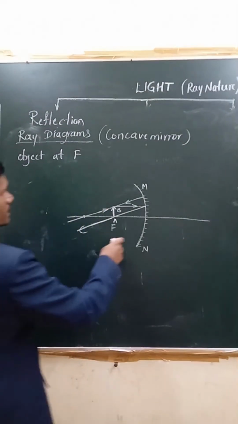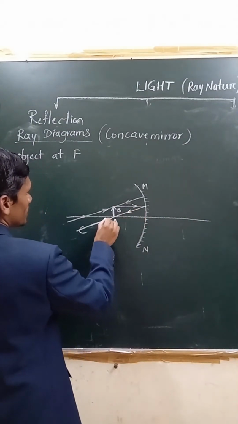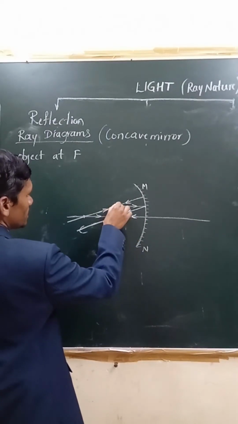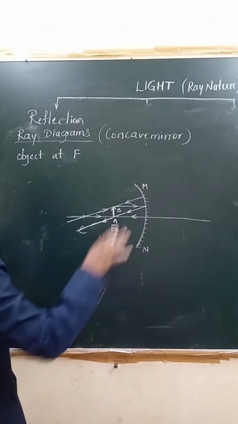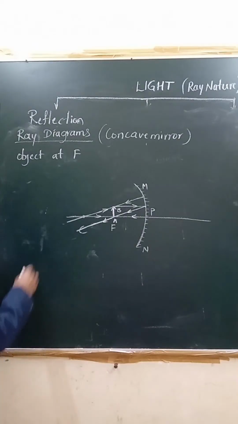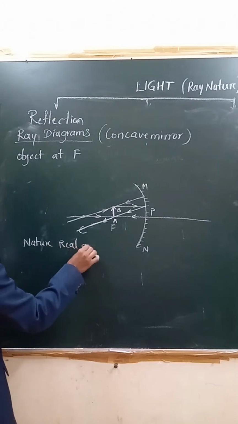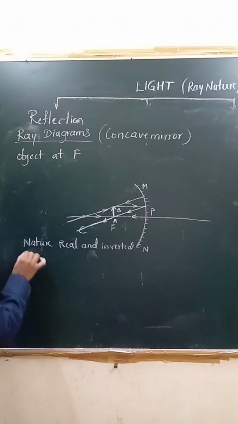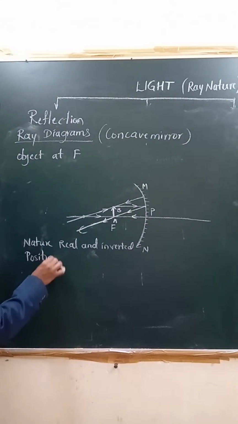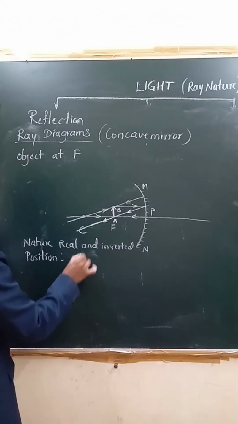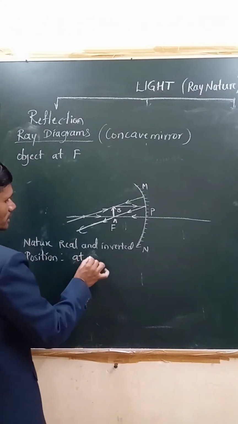So we can say here you have to show all this. After reflection, how it passes. If this is AB, the image cannot be shown here because it is formed at infinity. Remember, all these you need to show. Now what we can say here, the nature is again real and inverted. What about the position? Image is formed at infinity.